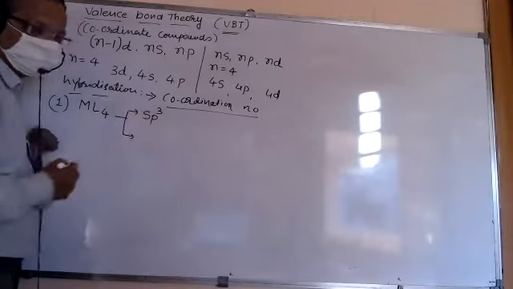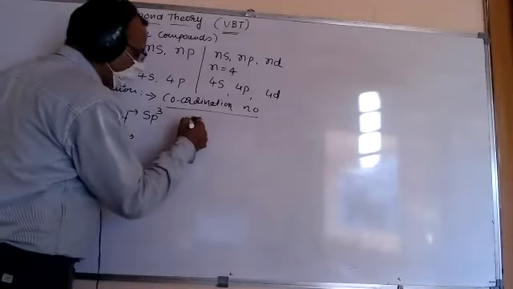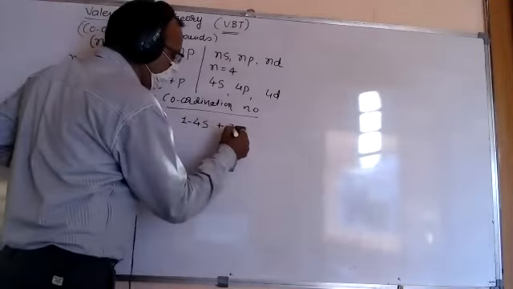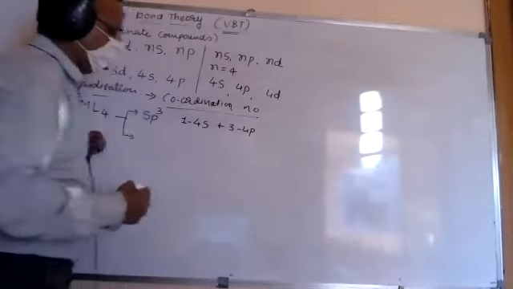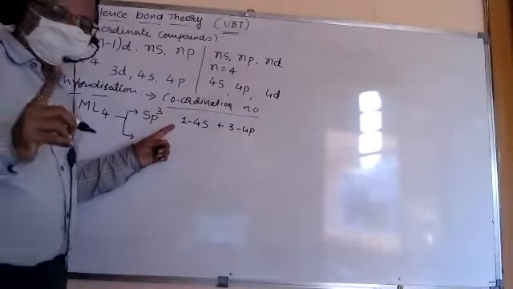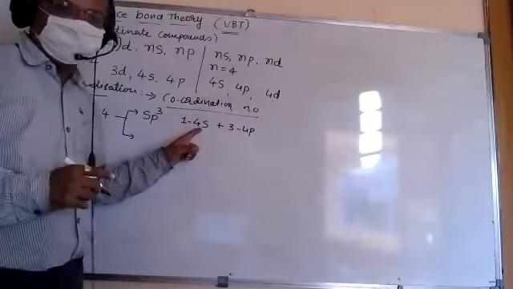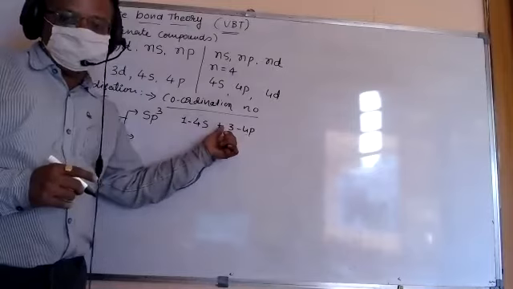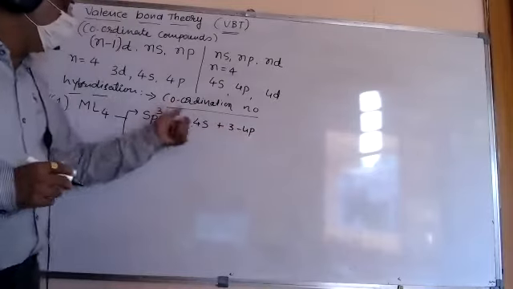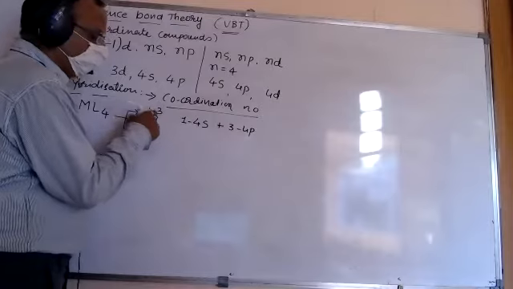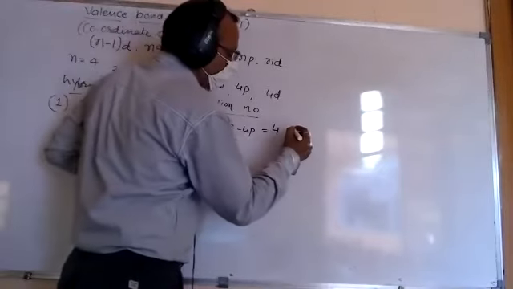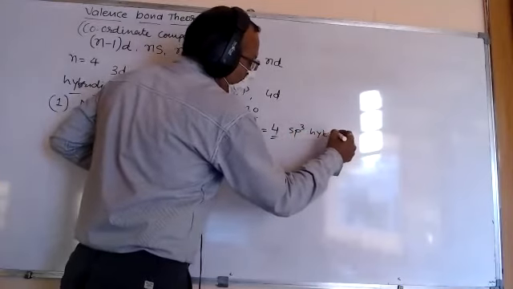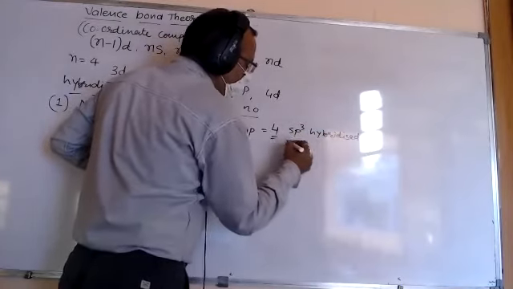First is sp3, in which one 4s orbital and three 4p orbitals take part. One is a number, 4s is a type of orbital. So one 4s orbital takes part with three 4p orbitals, and the total is 1 plus 3, total is 4 sp3 hybridized orbitals.